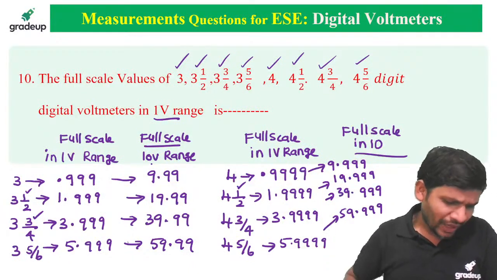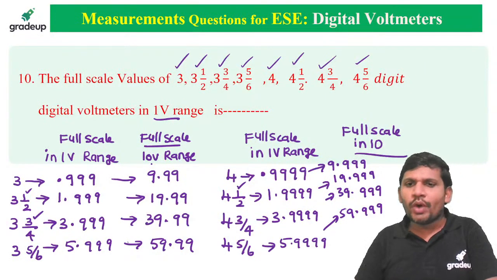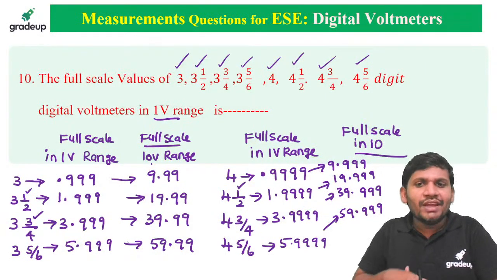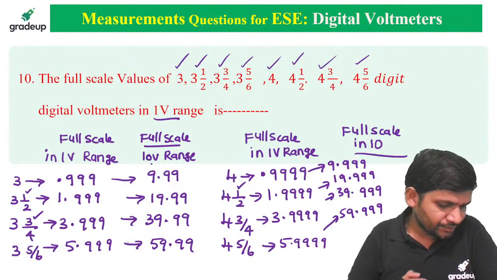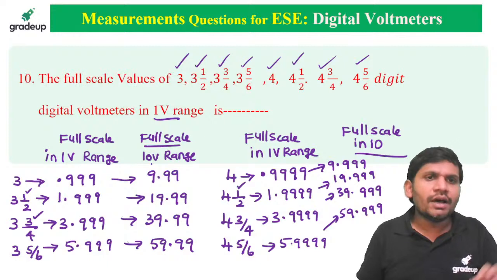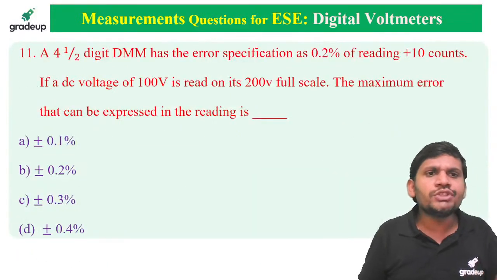These are the full scale values. Is it okay, sir? Yes, 39.999, 59.999. Like this it can display. Clear, friends? This is question number 10. Quick, sir. This is question number 11.